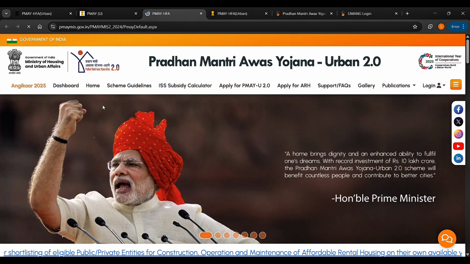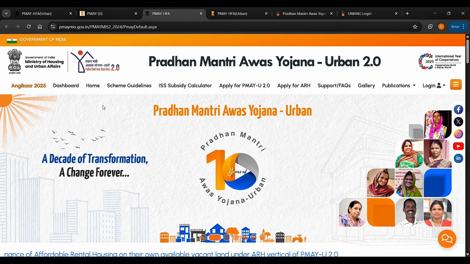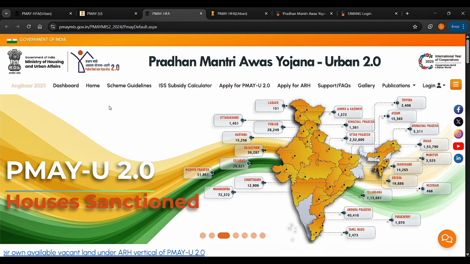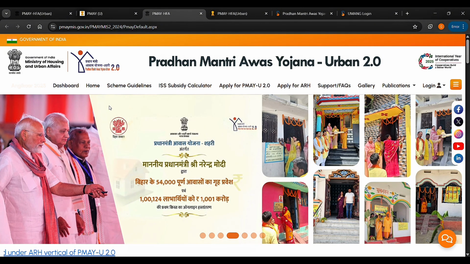For PMAY Gramin, rural areas, you can use the same. If you live in rural areas, visit this website, enter your details and Aadhaar number to see if you are in the PMAY Gramin list. Beneficiaries are selected based on the socio-economic caste census.